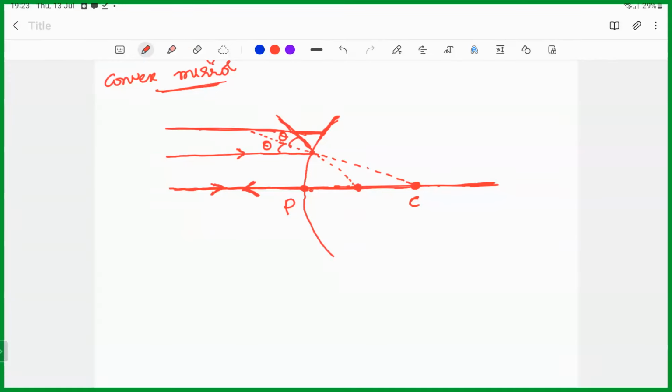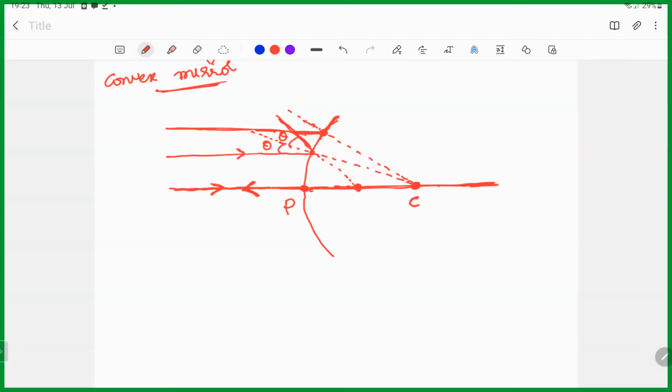From the point of incidence, you need to extend it. Then this is theta, so again you need to take a theta. Then extend this one. Okay. Understood?